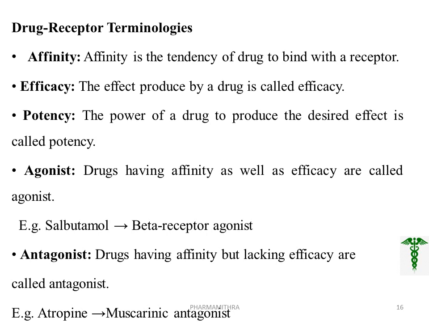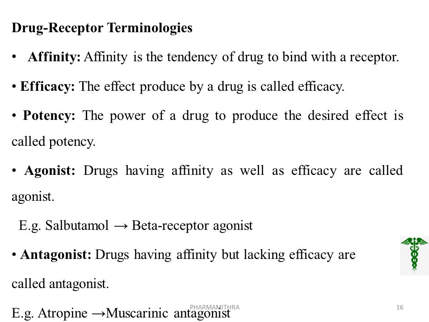Next term, agonist. The agonists are the drugs having affinity as well as efficacy. That is, the drug has the tendency to bind with the receptor, and it also produces the particular effect. That is, for those drugs having both affinity as well as efficacy, the effect is produced by the agonist. Example: salbutamol, which is a beta receptor agonist.